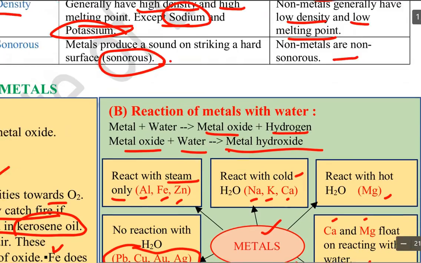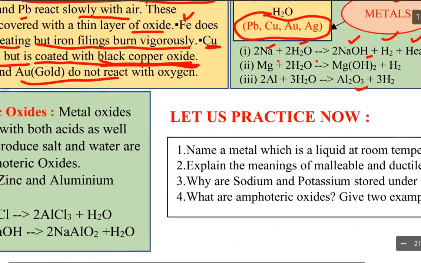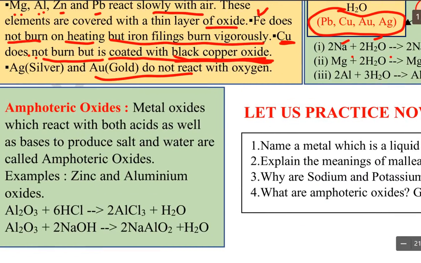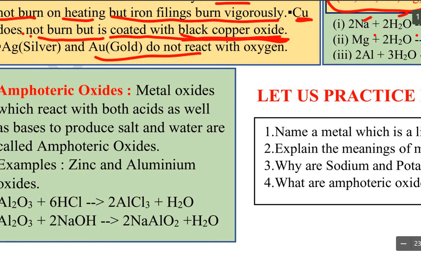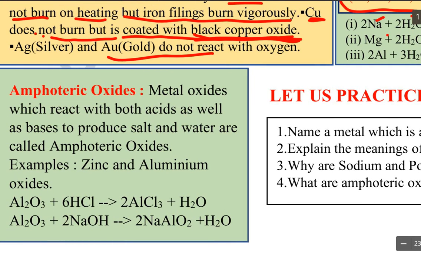Now coming to our next part, that is amphoteric oxides. Metal oxides which react with both acids as well as bases to produce salt and water are called amphoteric oxides. Such metal oxides which react with both acids and bases and produce salt and water are called amphoteric, like zinc and aluminium oxide.